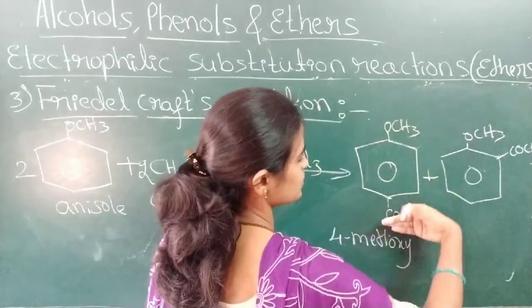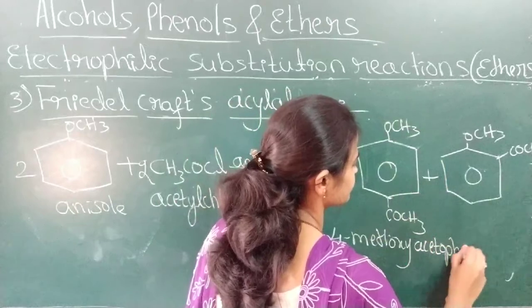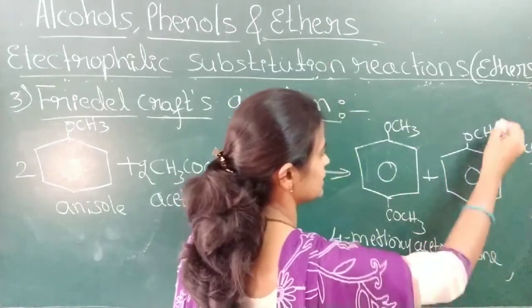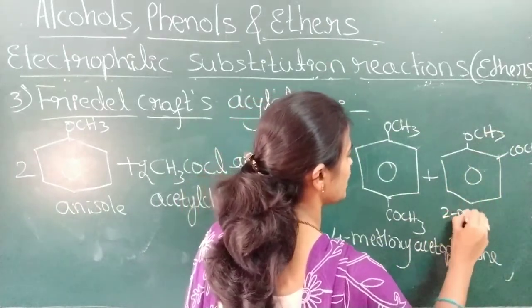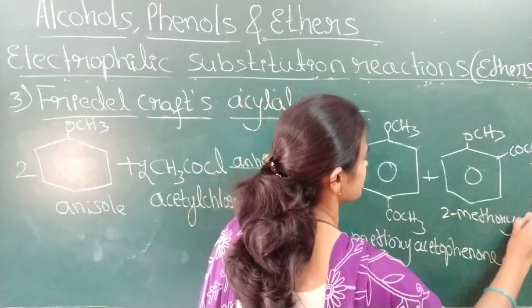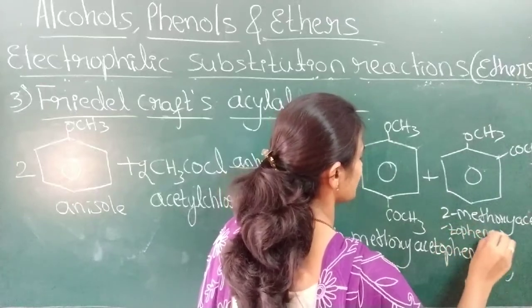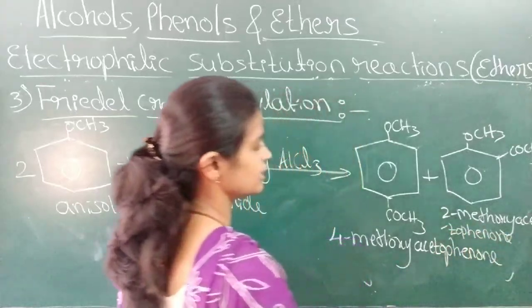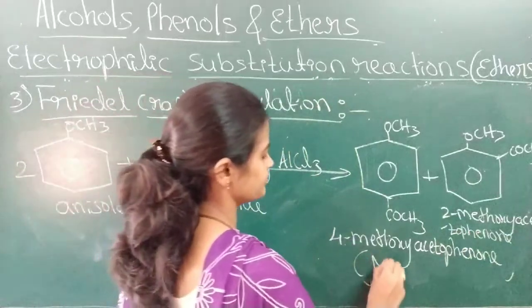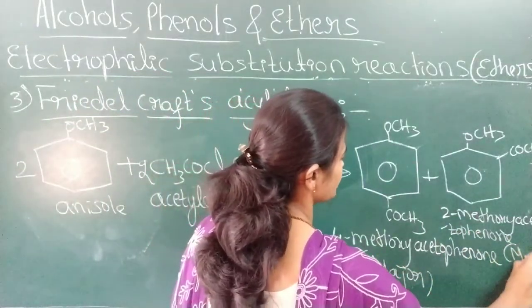What is the name of this one? Only this much is there, means it is acetophenone ketone, and it is 2-methoxyacetophenone. This is the major product, marking the other as minor.